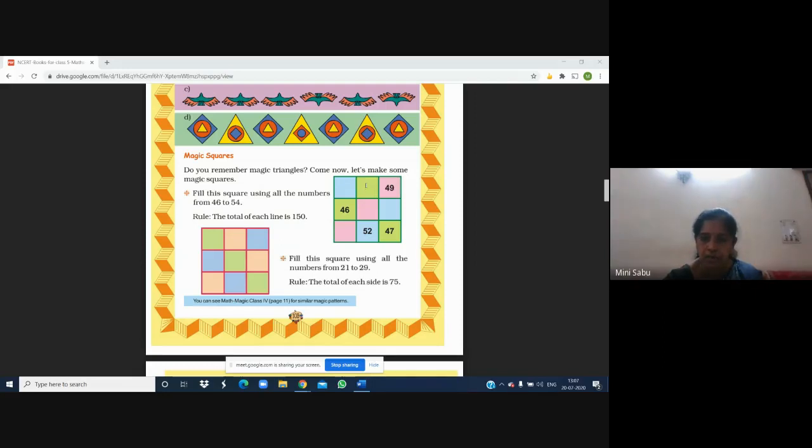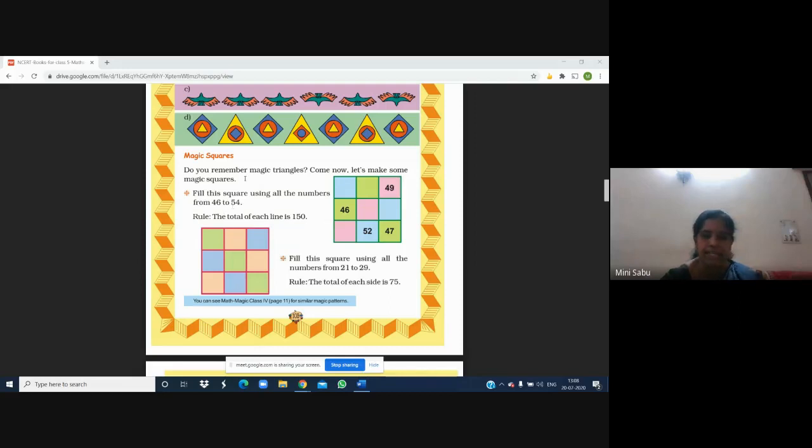So do one thing, 48 plus 52 is given. 48 plus 52, you add it and then subtract it from 150. Then you will get the number here automatically. That number is 50. Okay. Then 49 and 47 are already given. So add 49 and 47. Then subtract it from 150. You will get the number here. Okay. So you got all the numbers.